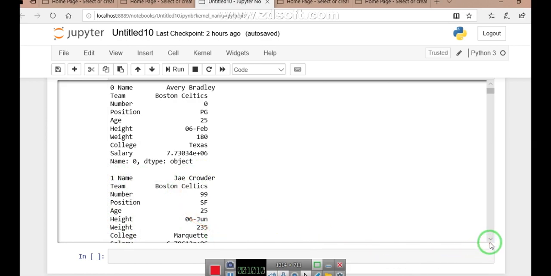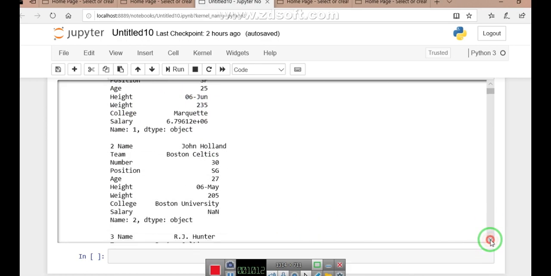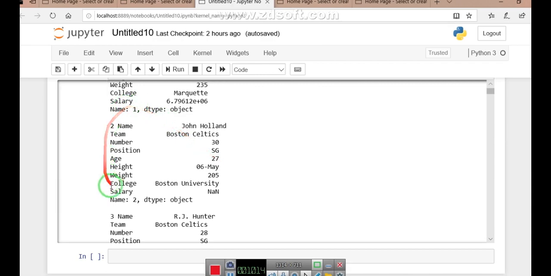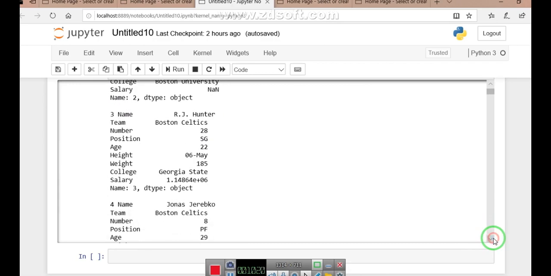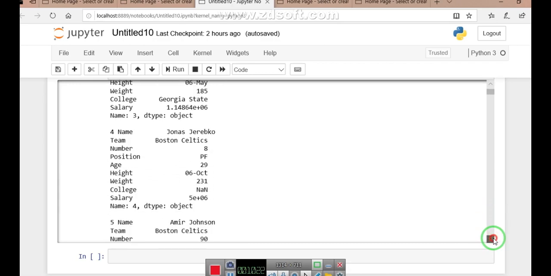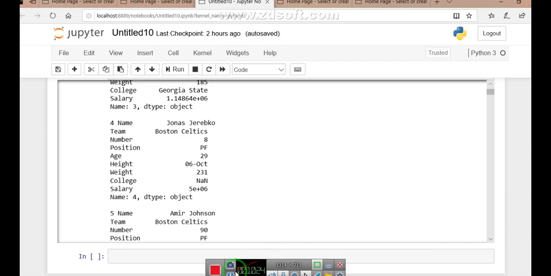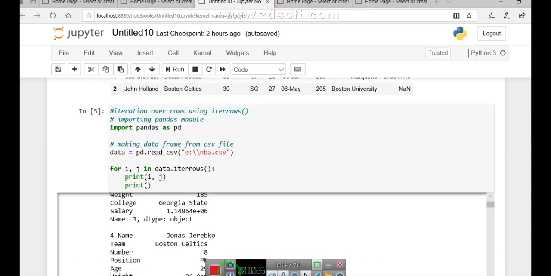In the next part we have row 3, their labels, their values, then finally we have row 4, row 5, and so on. So you see in our program that I have accessed the rows of this NBA file using the iterrows method.